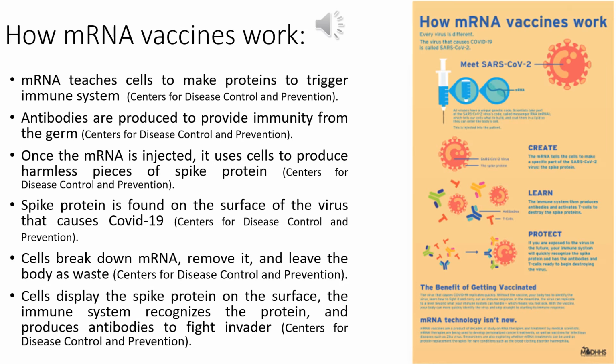The mRNA vaccine teaches the cells in the body to make proteins or pieces of proteins. The immune system responds by producing antibodies. Once mRNA is in the body, it produces harmless pieces of spike protein, according to the Centers for Disease Control and Prevention article. Spike protein is found on the surface of the virus that causes a certain type of disease, for example, COVID-19. After the protein piece is made, the cell breaks down the mRNA, removes it, and it leaves the body as waste. The cell displays the spike protein on the surface. The immune system recognizes the protein doesn't belong, and it produces antibodies to fight the foreign invader, according to the Centers for Disease Control and Prevention.